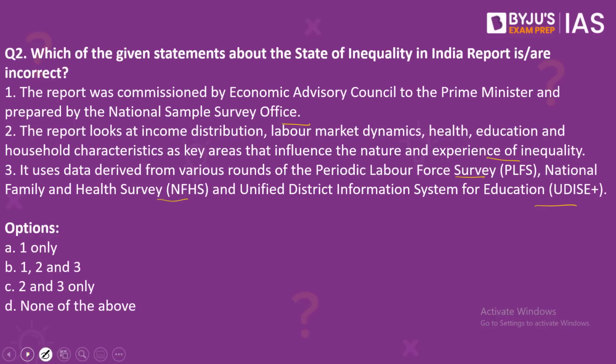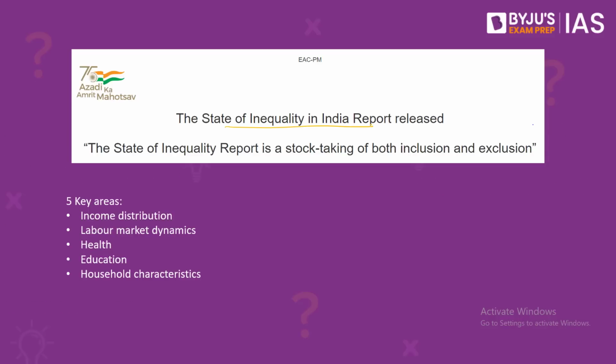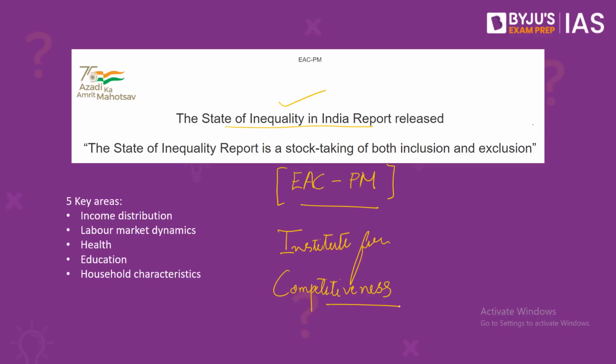Why have we taken this question? The State of Inequality in India report has been released by Dr. Bibek Debroy, who is the chairman of Economic Advisory Council to the Prime Minister. And this particular report presents a holistic analysis of the depth and nature of inequality that is prevalent in India. It also covers various classes, various genders and regions and highlights how inequality affects our society. Please remember that this report was commissioned by the Economic Advisory Council to the Prime Minister and was prepared by Institute for Competitiveness.